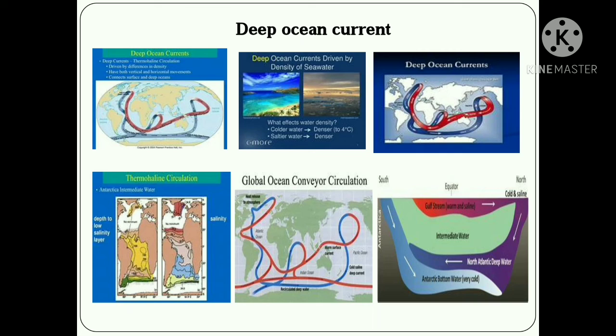Generally, the surface water near Greenland and the continent of Europe moves in downward direction. At the depth, this water moves to the Antarctica. From Antarctica, this water moves to the surface. The deep ocean currents redistribute the water and it takes nearly 500 years to complete. This movement of water is also known as the conveyor belt.